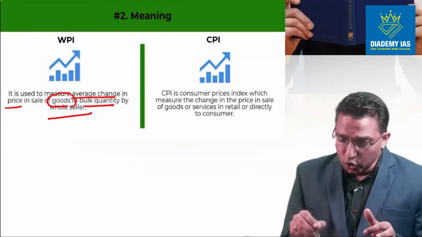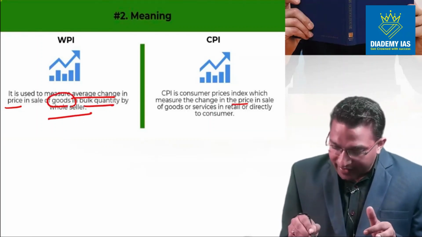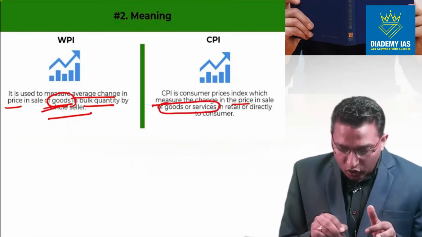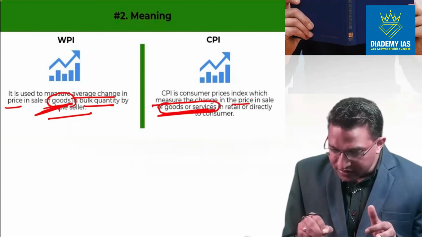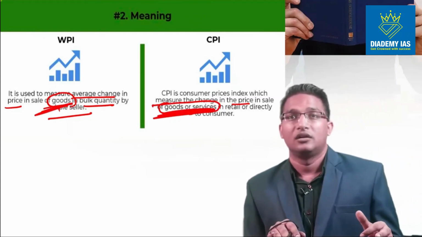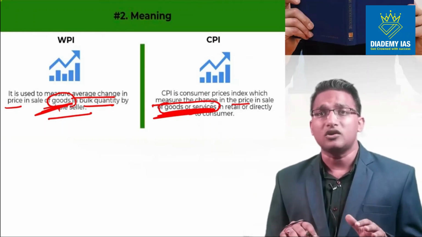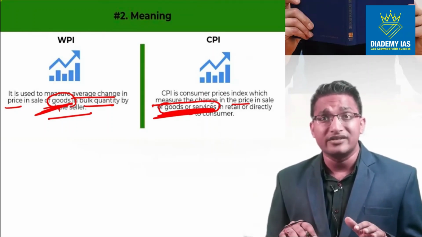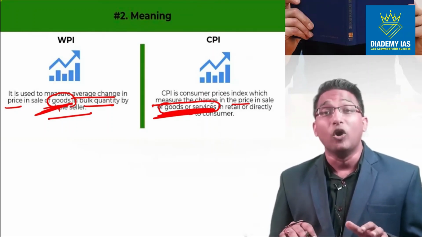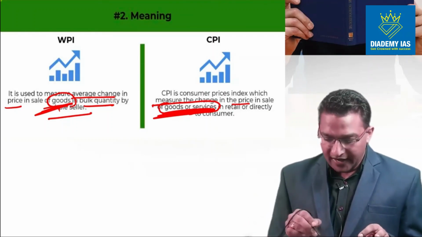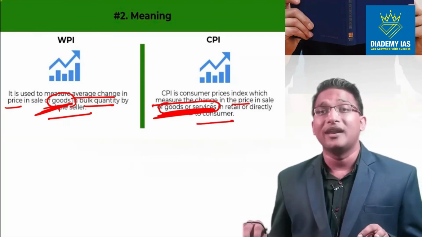The CPI is used to track the price of goods or services. So here only goods, here both goods and services, very crucial. The wholesale price index includes only goods, the consumer price index includes both goods and services. So CPI is much more representative, much better, and it is tracking at the consumer level.